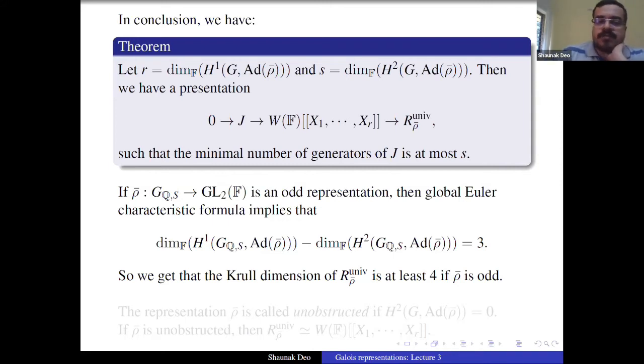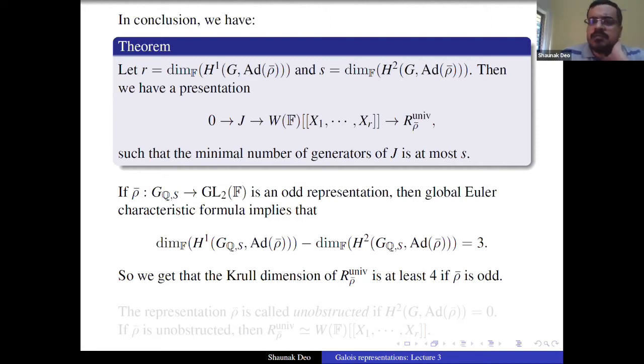We have a power series ring in R variables, and we are going modulo at most R minus 3 relations. So this is just a generalization of Krull's principal ideal theorem. If rho bar is even, the same difference becomes 1, and then we get that the Krull dimension of R_rho bar^univ is at least 1.